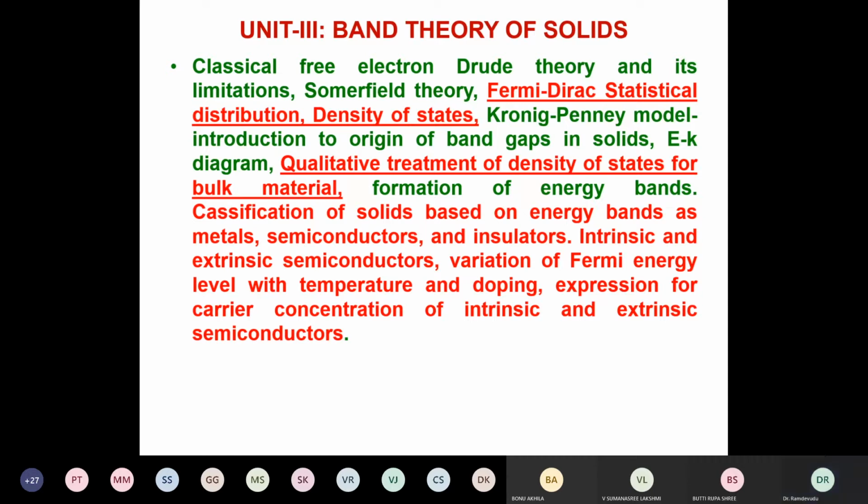And the topics in red color we have to cover in these classes. And the topics that are there in red color with underline, those will be covered in this class. And the rest of them may be in the coming classes.